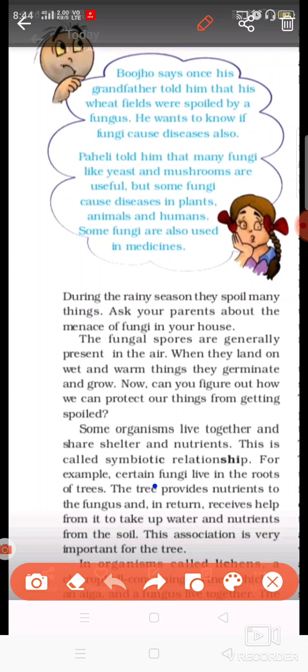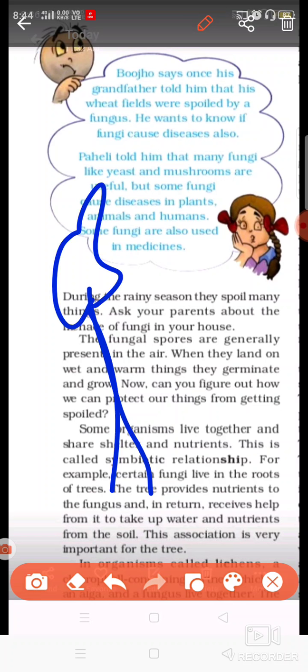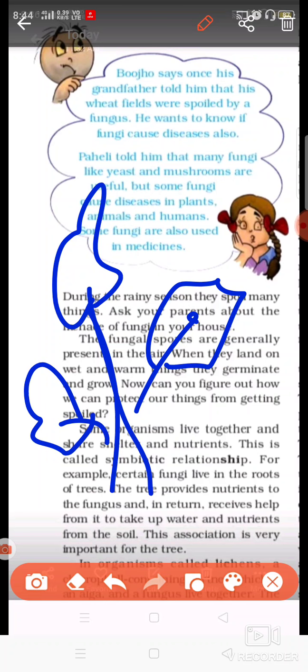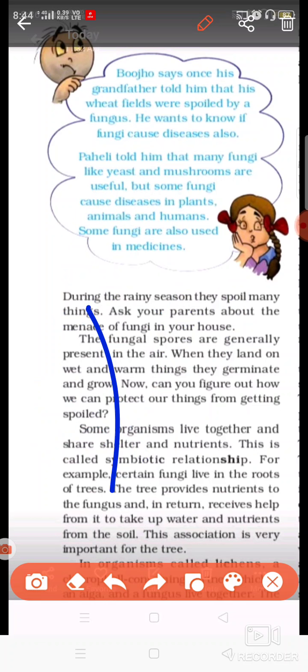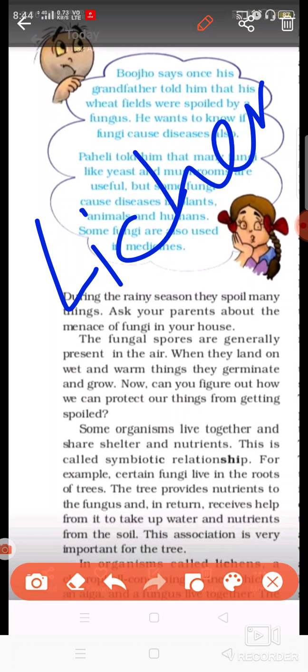Okay. The last type of nutrition is symbiotic relationship. What it is, in which two plants grow on each other, and they help each other, they benefit each other. Let me tell you one example of that, that is lichen.